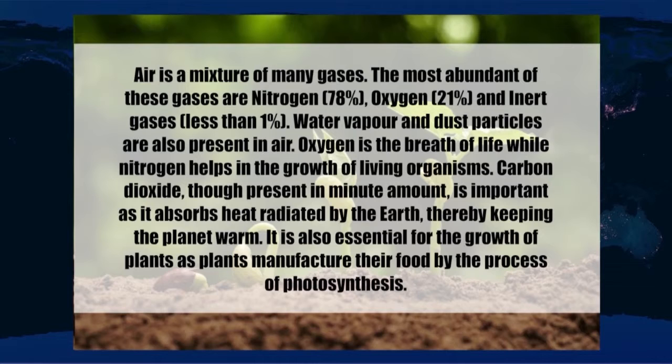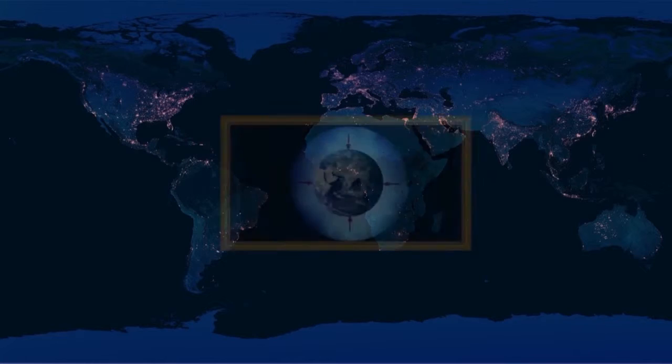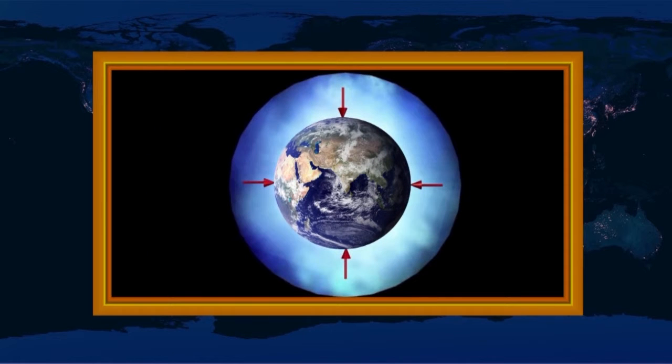Carbon dioxide, though present in minute amount, is important as it absorbs heat radiated by the Earth, thereby keeping the planet warm. It is also essential for the growth of plants, as plants manufacture their food by the process of photosynthesis. Air has weight and exerts pressure on Earth's surface, but we do not feel this pressure because it is balanced by the pressure inside our bodies.